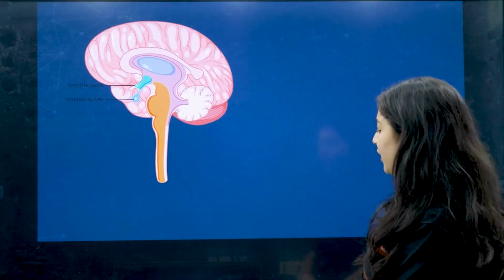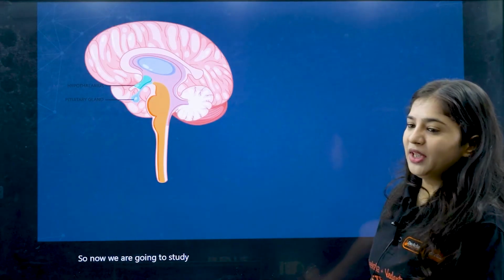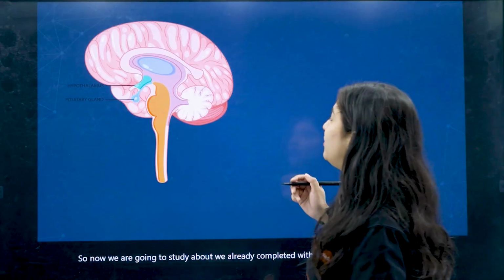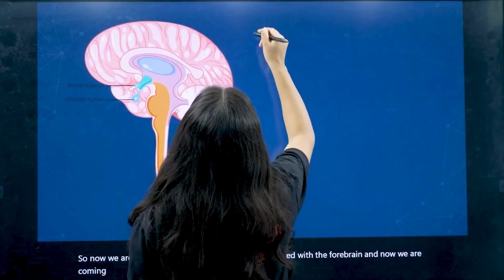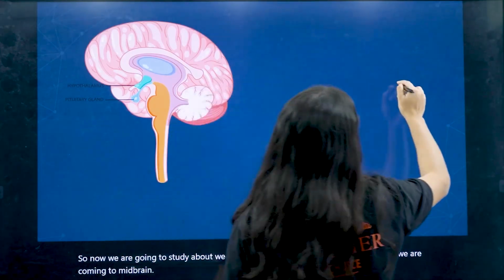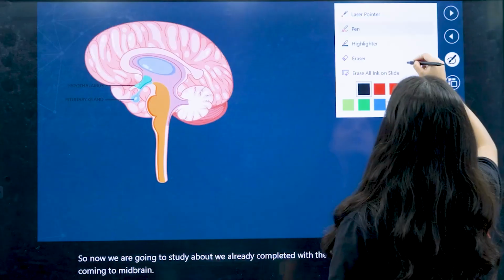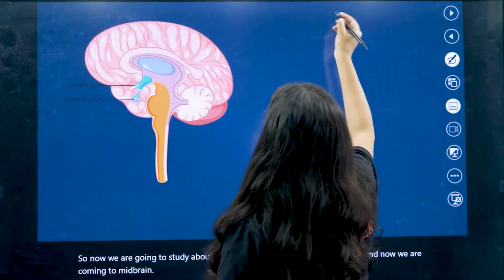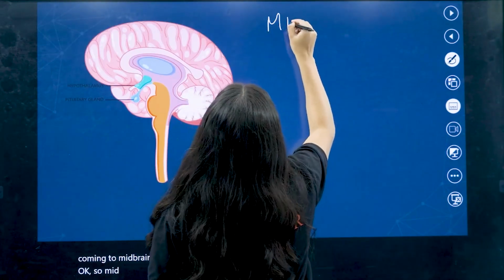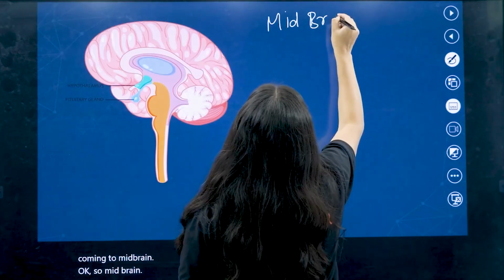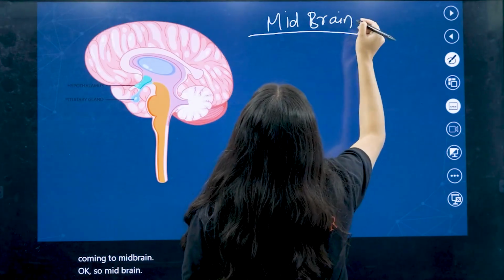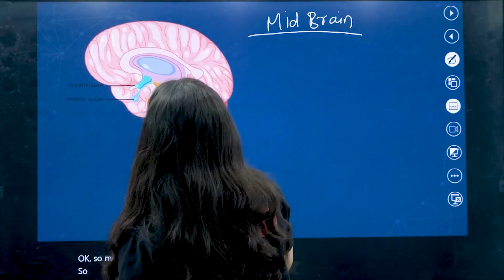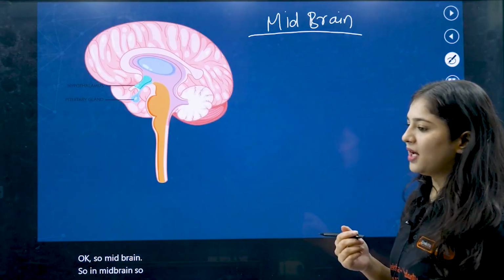So we already completed the forebrain, and now we are coming to the midbrain. In midbrain, many parts are involved.